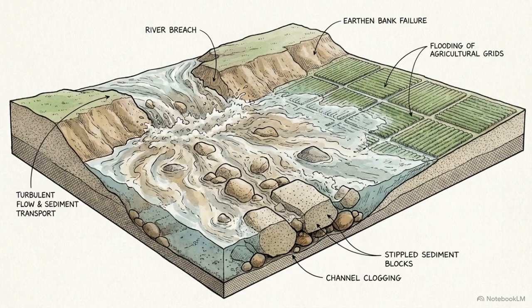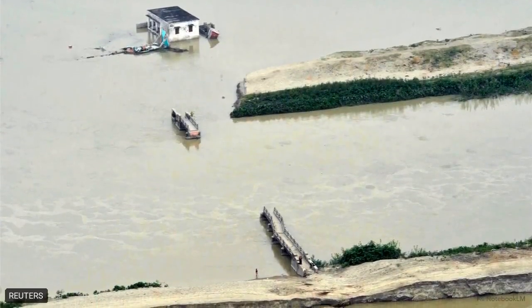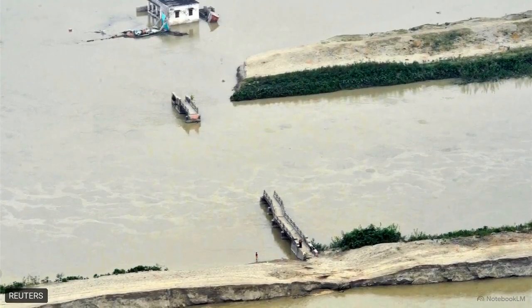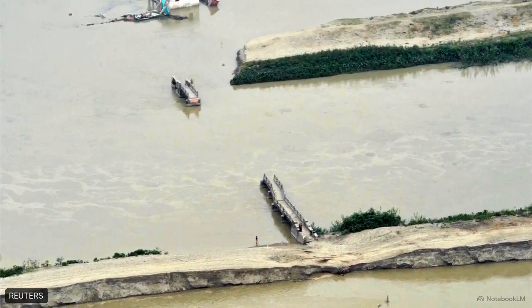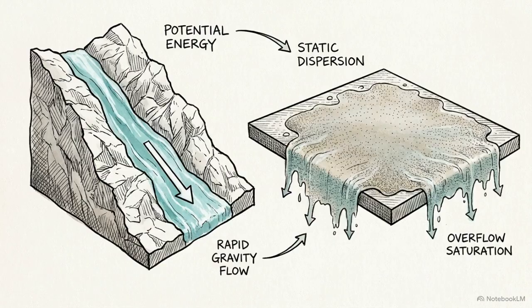With the main path blocked, upstream water pressure builds until the river violently breaches its banks, carving new channels through previously dry farmland. This process submerges villages and severs infrastructure, earning the Kosi its reputation as the sorrow of Bihar. This destruction is a direct mechanical consequence of high-velocity Himalayan sediment encountering a flat geographical gradient.